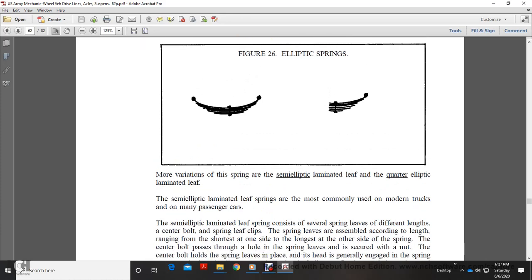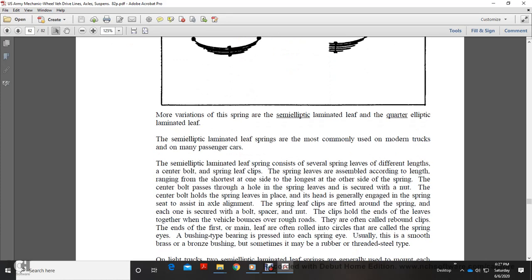Spring leaves are assembled according to length, ranging from the shortest on one side to the longest on the other side of the spring. The center bolt passes through the hole in the spring leaves and is secured with a nut. The center bolt holds the spring leaves in place, and its head is generally engaged in the spring seat to assist with axle alignment.